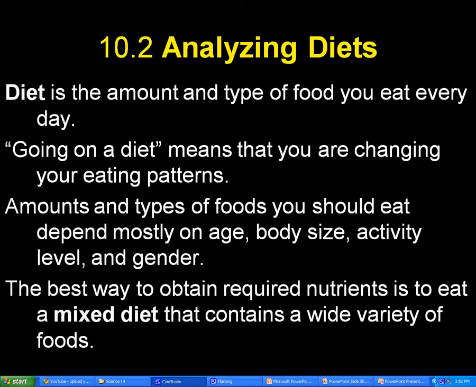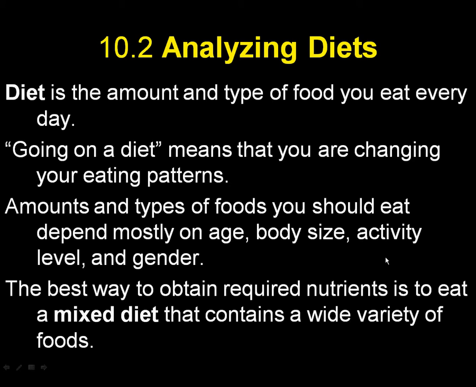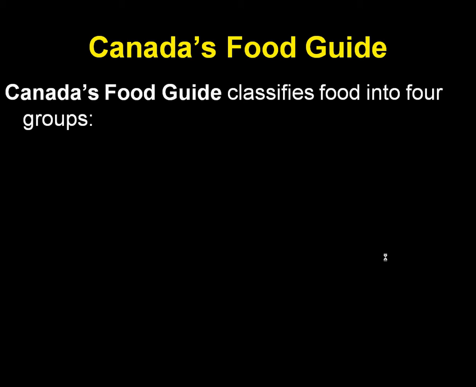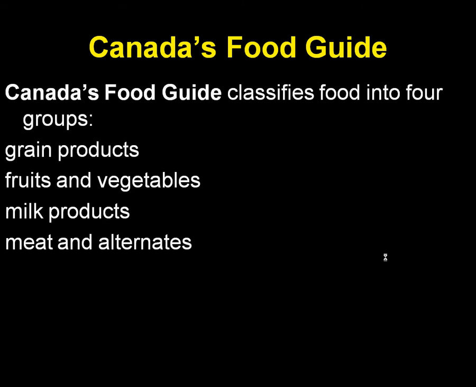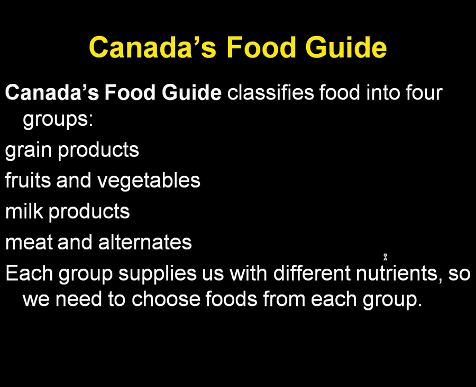The best way to obtain required nutrients is to eat a mixed diet that contains a wide variety of foods, rather than eating the same thing all the time. Canada's Food Guide classifies food into 4 groups: grains, fruits and vegetables, milk products, and meat and alternates. Each group supplies us with different nutrients, so we need to choose foods from each group.